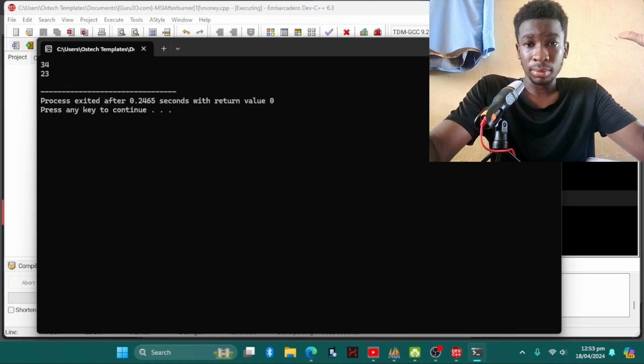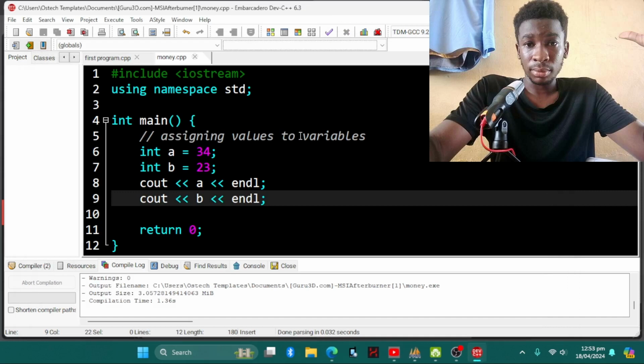Now let's make this code nicer. We are going to see out a, but you have to do something like a is equal to 34, b is equal to 23. So this is how we do it. We can come here in front of b and then we bring our quotation sign here, okay, and then we just put in b, and then we do our double less than, okay.